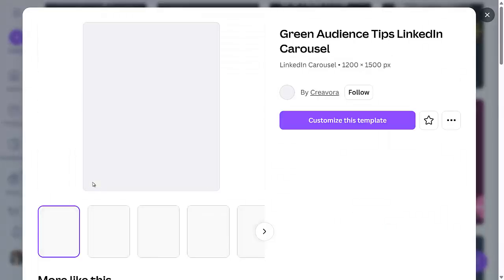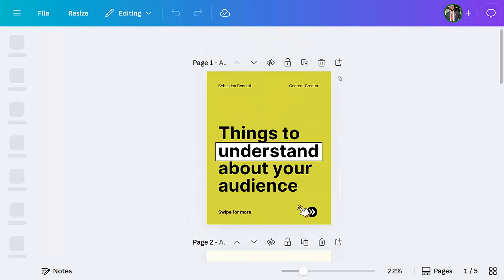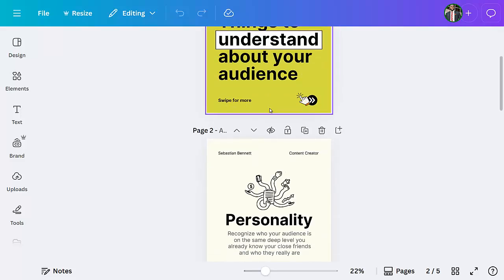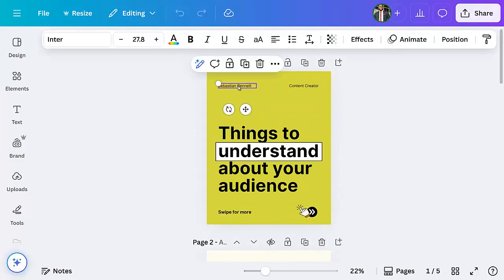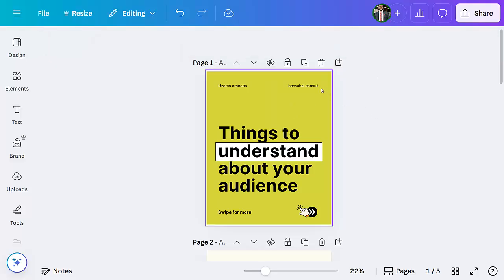I'm going to choose this one. Then I'll just customize. Beautiful. So let's go. The first thing you need to do is change your name, write your name, and understand your color. Since I'm going to be using myself as an example, I'm going to write my name, Oranibo Uzoma. I'll just write Boss Uzi Consult. Or if you don't want to do a lot, you can just delete one.